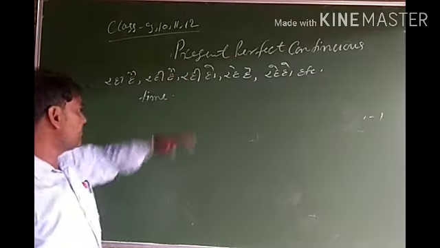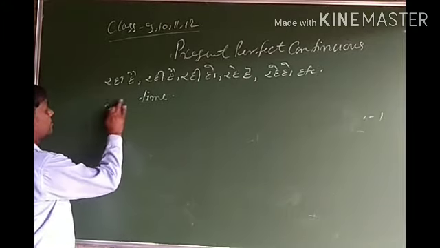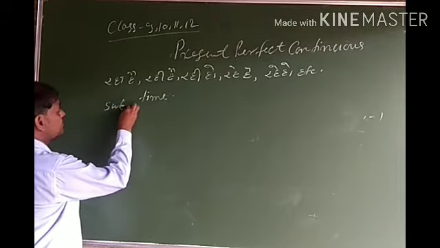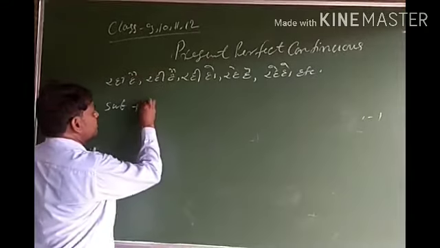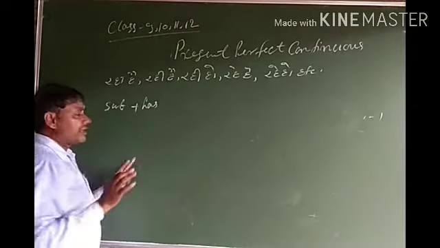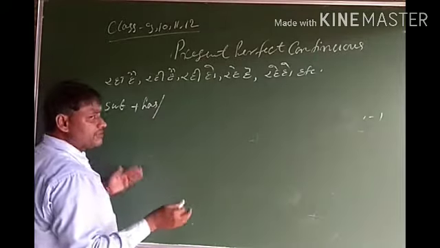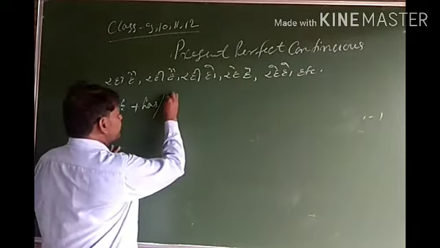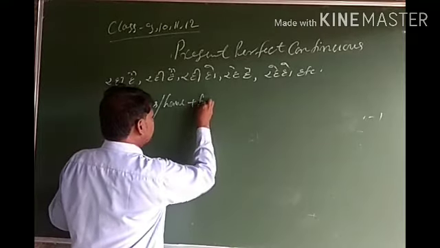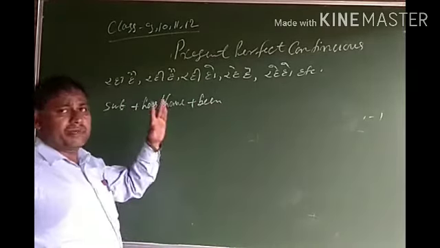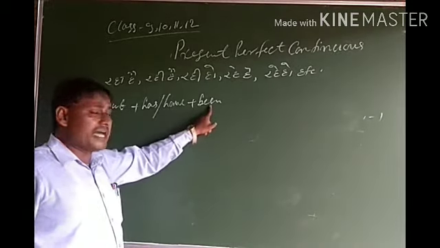And in present perfect continuous tense, first of all we have to write subject, and if subject is singular, then we have to write auxiliary verb has. And if subject is plural or I, then we have to write have, and after then been. So in present perfect continuous tense, auxiliary verb is has been and have been.